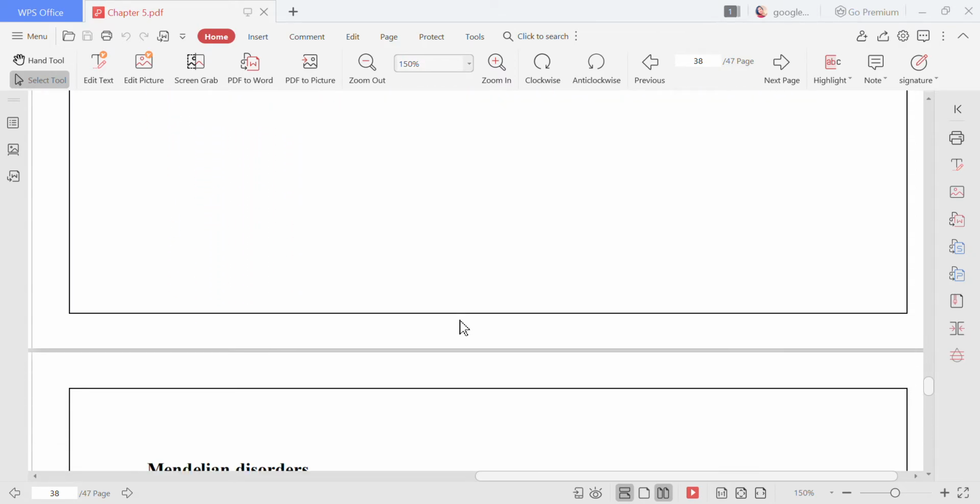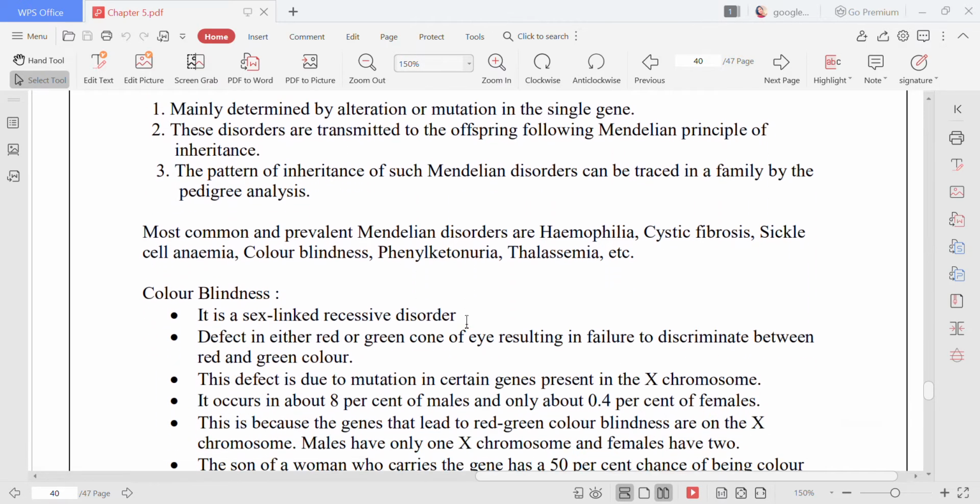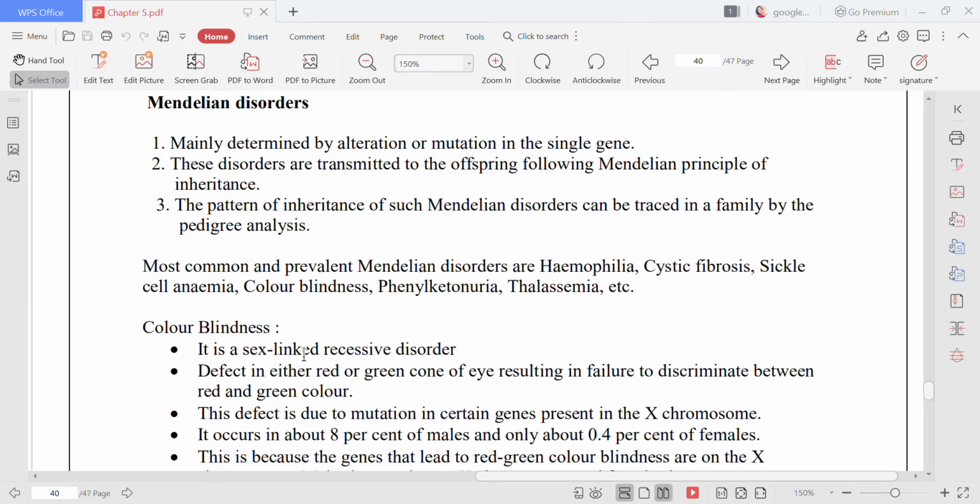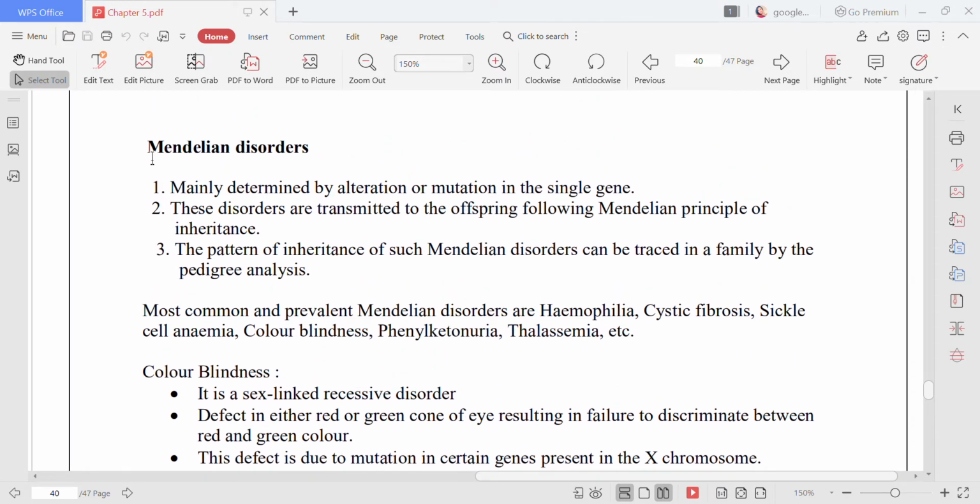Now let me take up a few diseases here. Children, before discussing a few diseases, let me tell you one thing. Mendelian disorders. We are now discussing Mendelian disorders. Why do we call these disorders Mendelian disorders? Because the Mendelian factor was gene. Mendel called gene as factor.